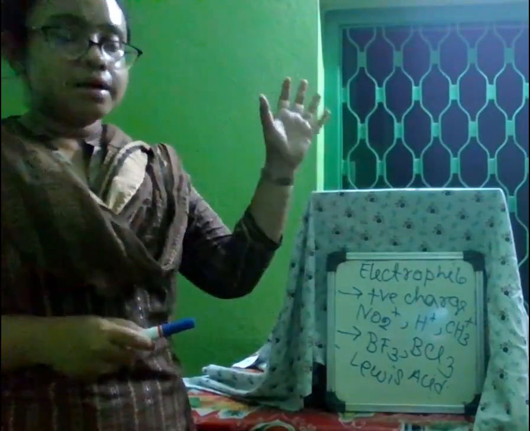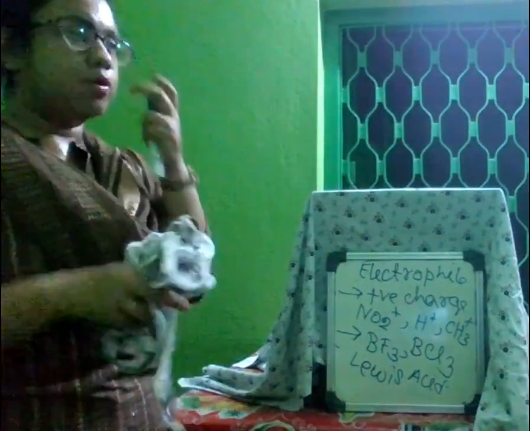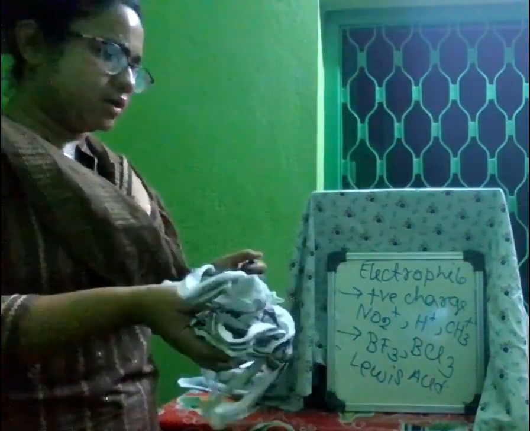This is the case for the electrophile and nucleophile. Now, how do they react? I mean, what is the procedure or pathway? We can take a little example of that.